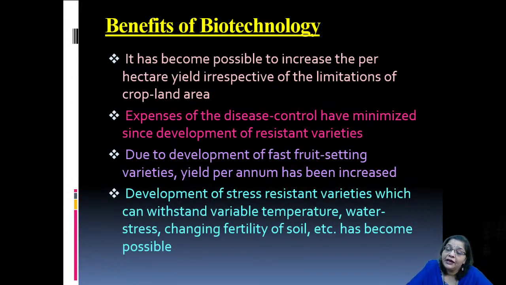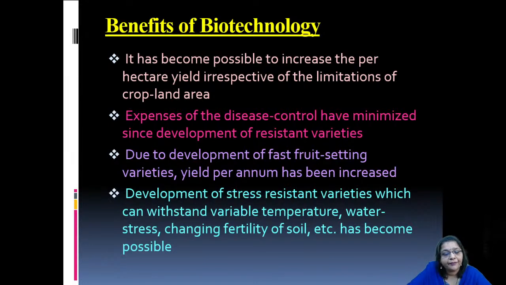Otherwise, initially, due to various diseases, fungal, bacterial, or viral, the crop plants would get damaged. And of course, that used to affect the production of food, as well as consumption.